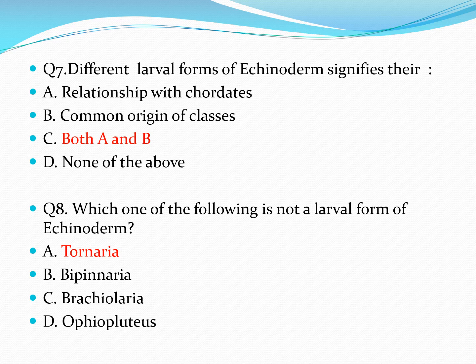Next question is, which one of the following is not a larval form of echinoderm? Option A is Tornaria, B is Bipinnaria, option C is Brachiolaria, and option D is Ophiopluteus. We know that Bipinnaria, Brachiolaria and Ophiopluteus are all larval forms of Echinodermata. Tornaria, which is option A, is the larval form of Balanoglossus, which is a hemichordate. So here the answer is option A, Tornaria. It is not a larval form of echinoderm.